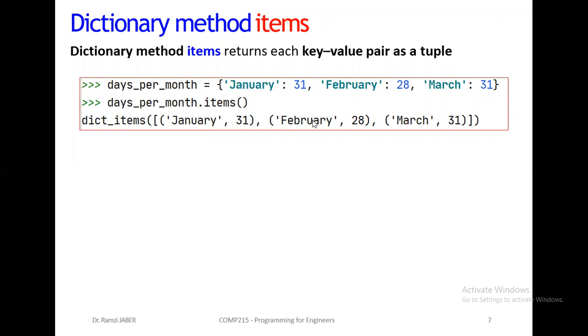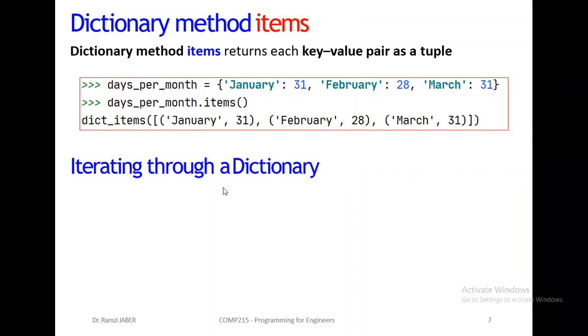We cannot change February, and we also cannot change 28 or 31 because it's inside a tuple. First, we need to convert it to a list. Then inside a list, you can change only the value, but we cannot change the key. So again, if we use items, the dictionary will be converted to tuple elements, as couples or tuples.